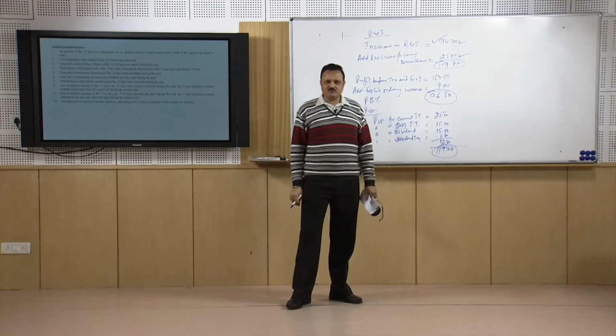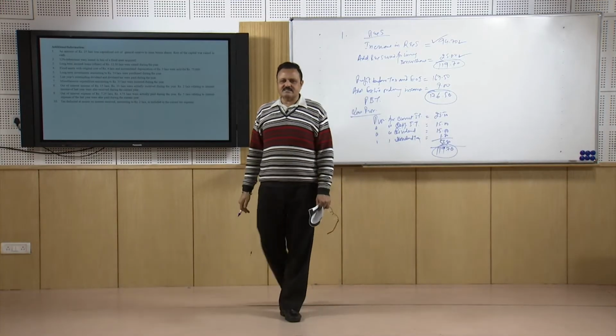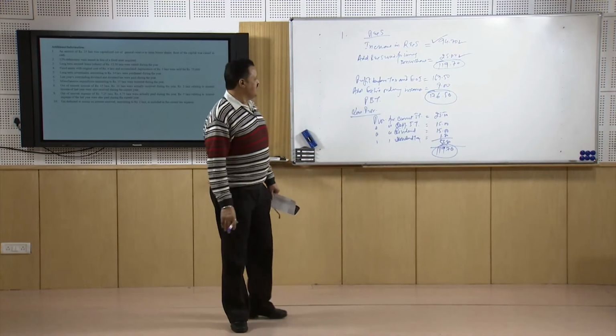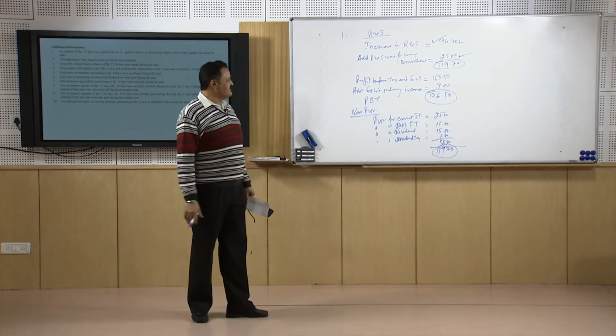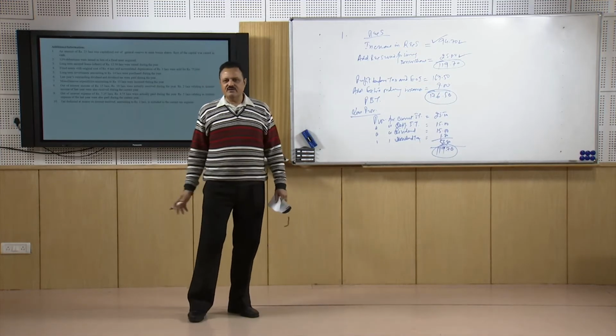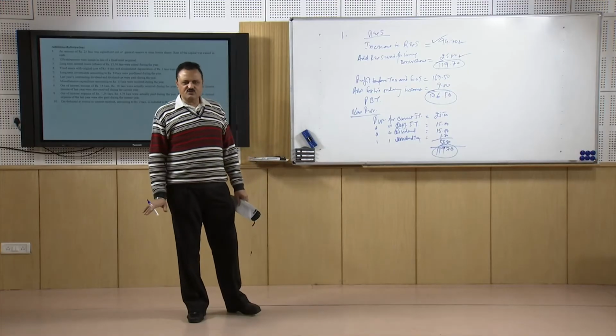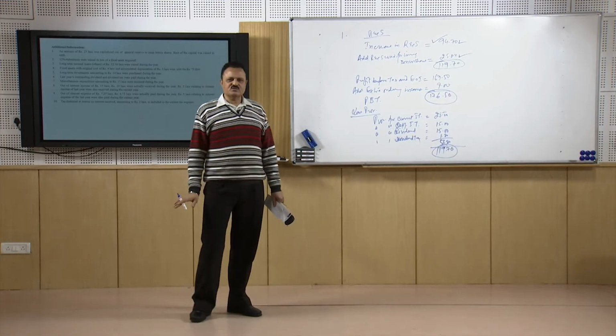It means the total inflow of funds is 119.7, and if it is 119.7, then where has it come from, whether it is from the operations only or whether some other inflow sources are also there.